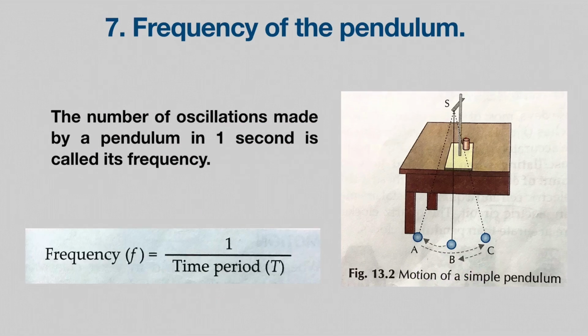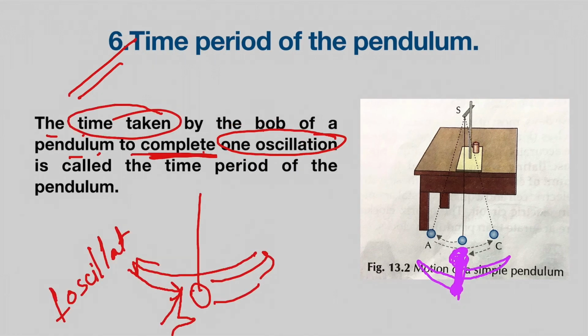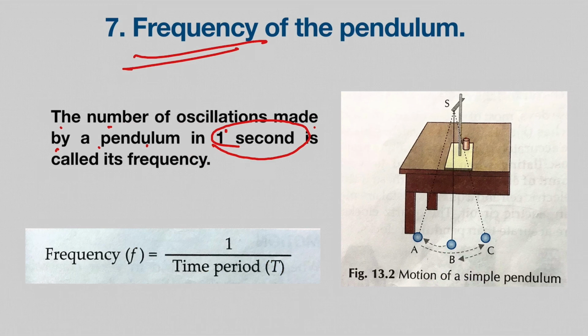Now after time period, next we have frequency of the pendulum. The number of oscillations made by a pendulum in 1 second is called its frequency. In the earlier point it was the time taken by one oscillation. In this case it is how many oscillations in 1 second.